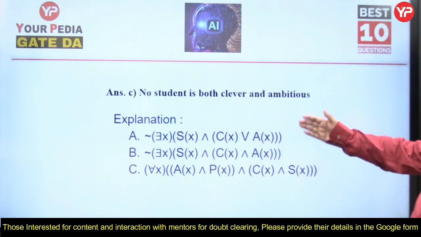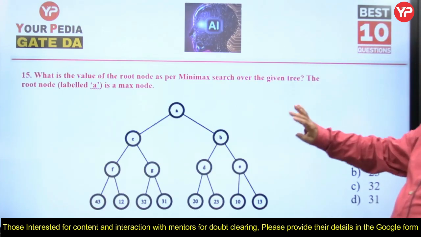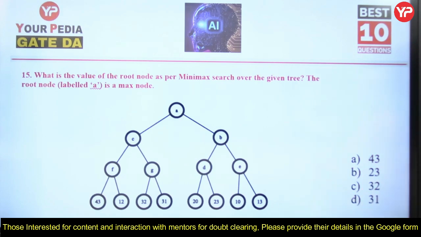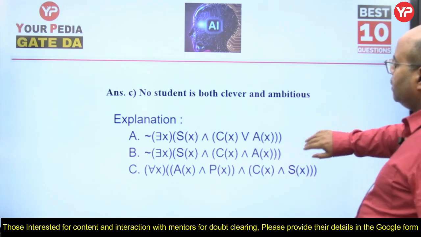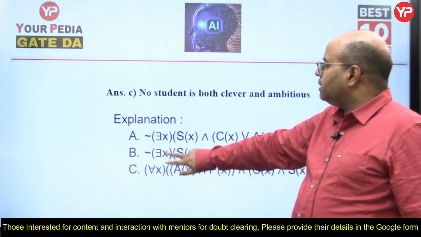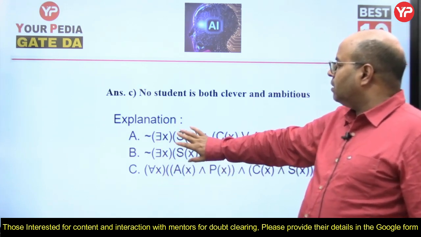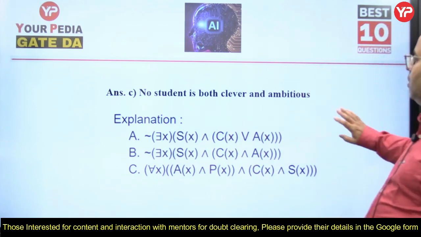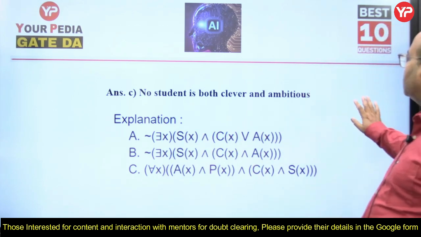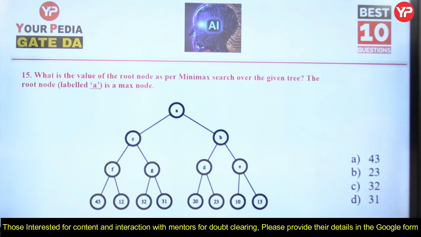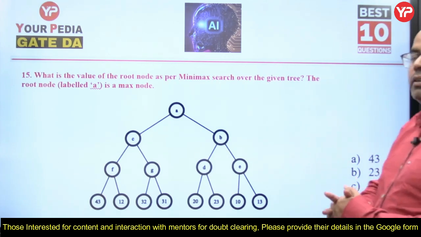Like that we can explain how it happens. Then what is the value of the root node? Here other statements which we have made, these are for A, B and C statements, how the shape of the statement will be. Now try to focus on this problem, this is very important.